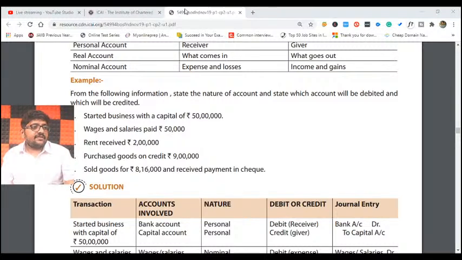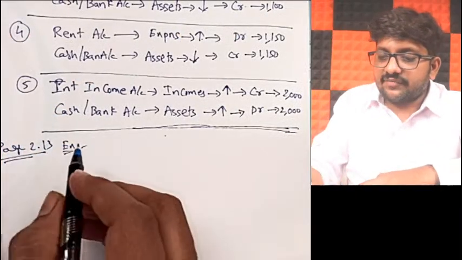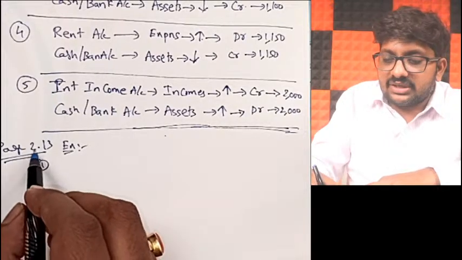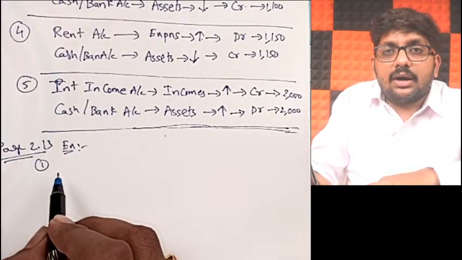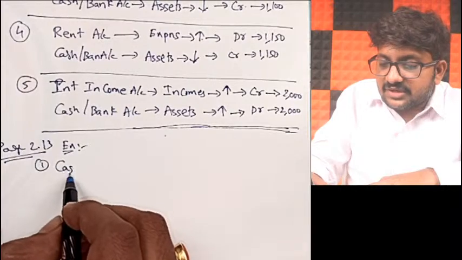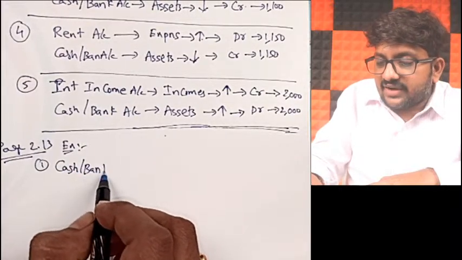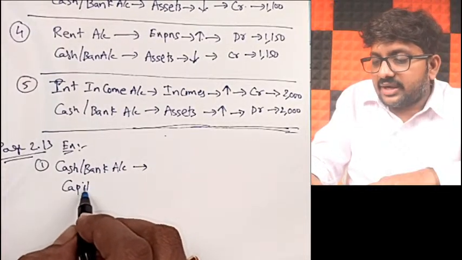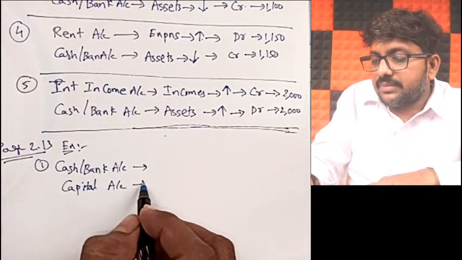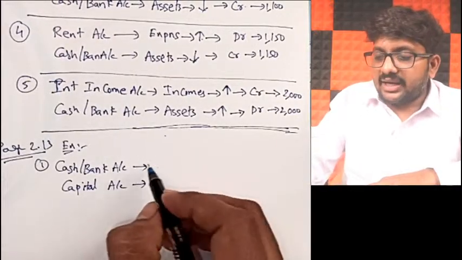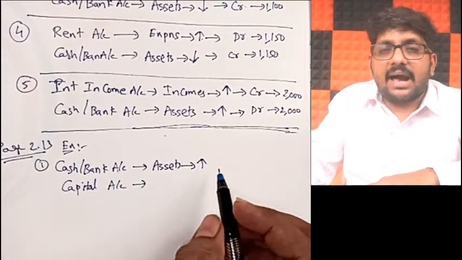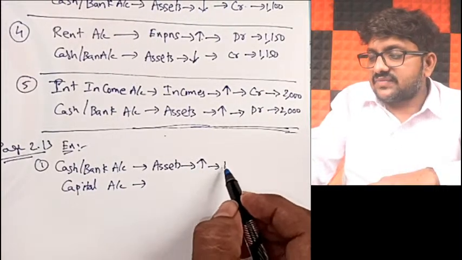Started business with a capital of 50 lakhs. So when you start a business with 50 lakhs, which accounts will be affected, my dear friends? First of all, cash or bank account will be affected. Why? Because that fellow is bringing in the money. And also capital account will be affected because it is introduced by the owner and business is supposed to repay that. And now cash or bank is a part of assets. When he brings in, my cash or bank balance will increase. When assets increase, we have to debit.